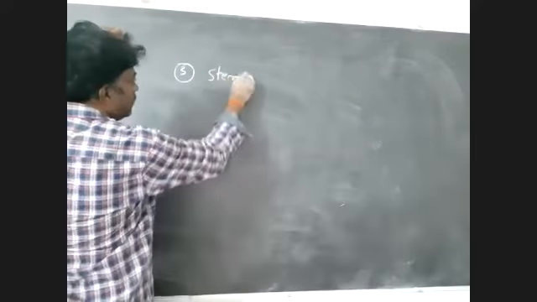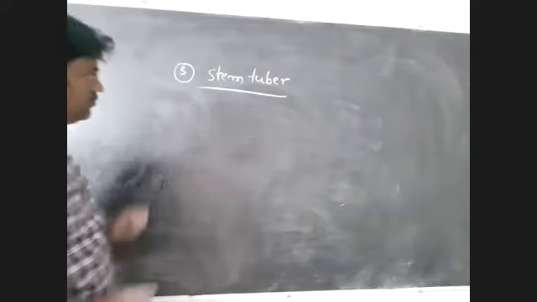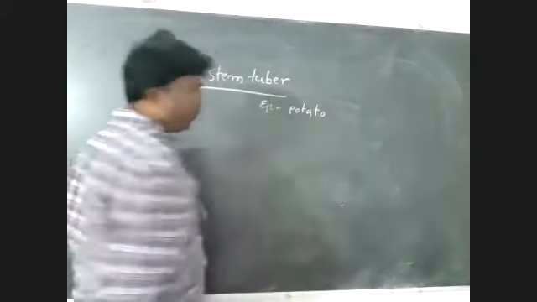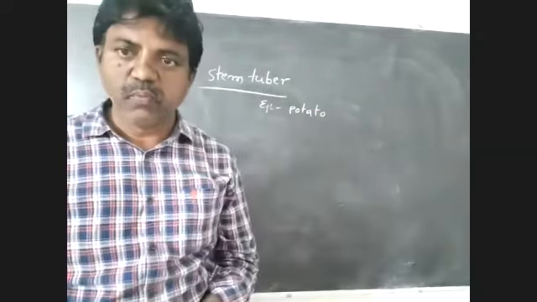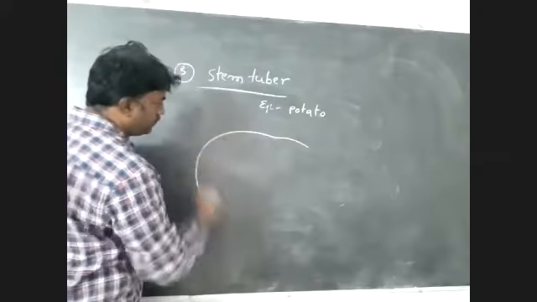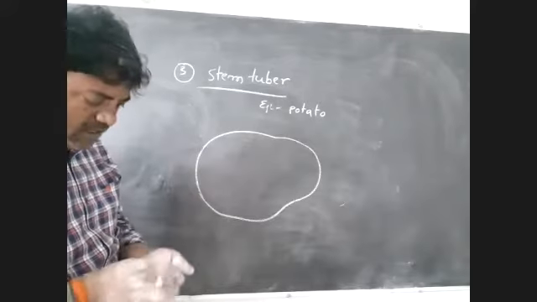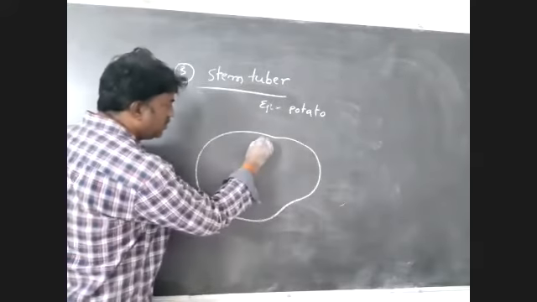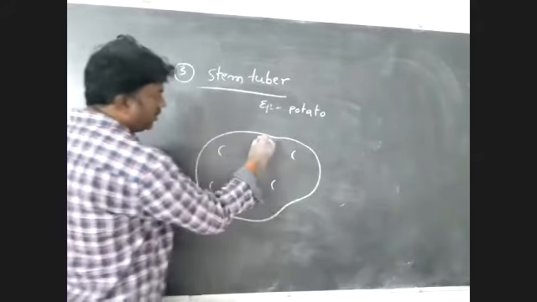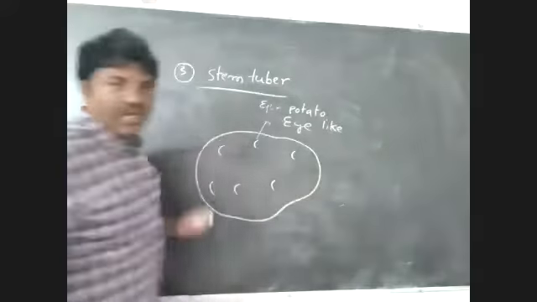Stem tuber. Example, potato. Okay, in potato, yes, this is the stem modification. On its surface, several eye-like structures are present. These are eye-like structures.